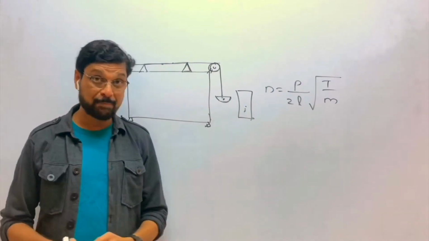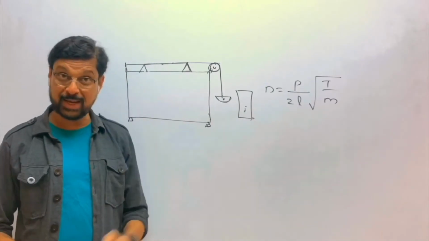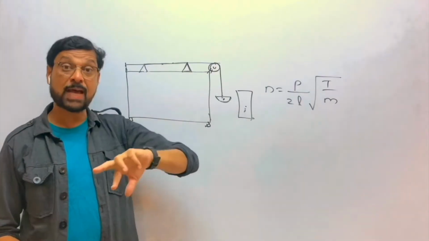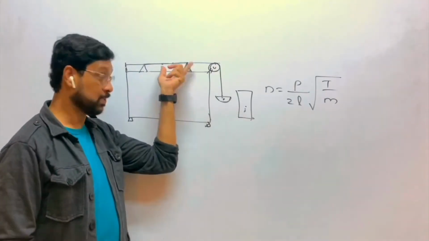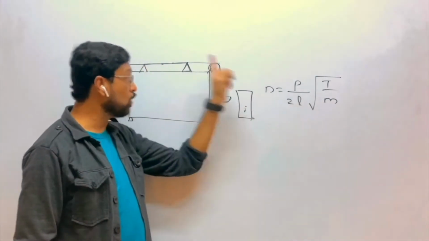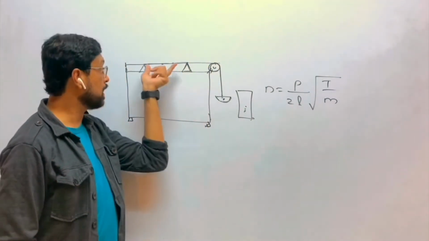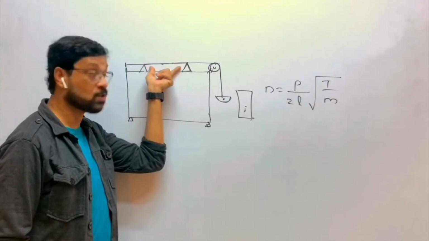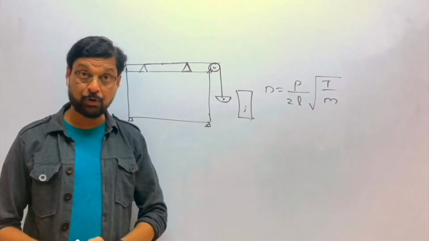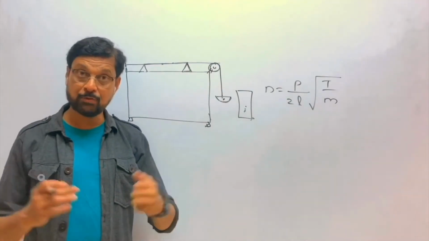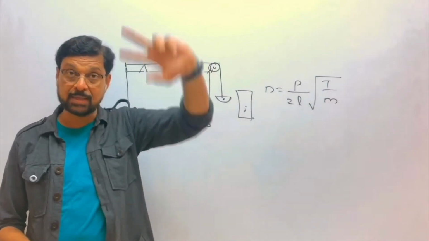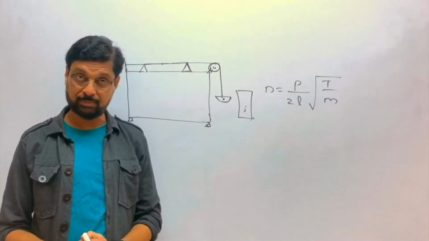Now the fork here is the driving frequency, the external frequency, and this is the body which is vibrating, which is having forced vibration. The string is having forced vibration. So at one particular length of the string, the natural frequency of the string will be equal to the frequency of the fork. Resonance will occur and the string will vibrate with maximum amplitude.